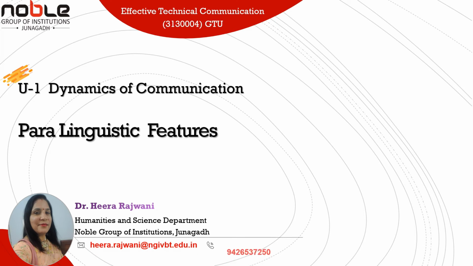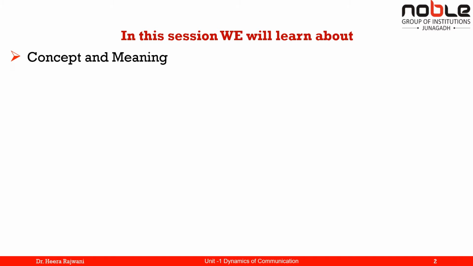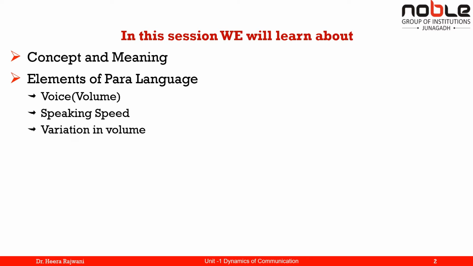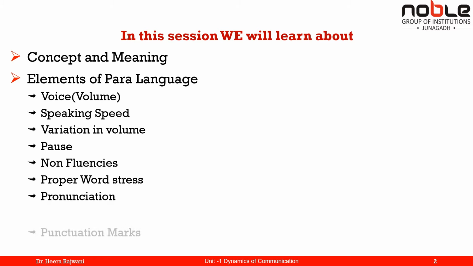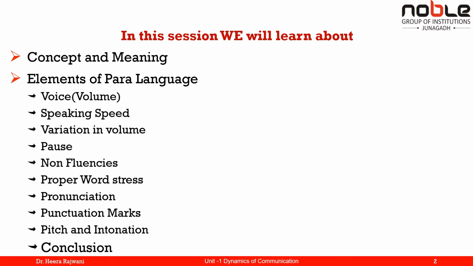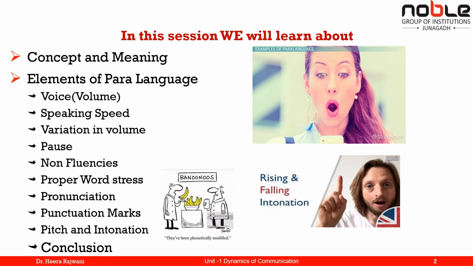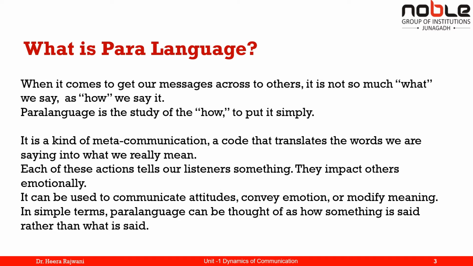In this unit, we will understand various things. In this session we will learn about the concept and meaning, elements of paralanguage: voice, speaking speed, variation in volume, pause, non-fluencies, proper word stress, pronunciation, punctuation marks, pitch and intonation, and in the end we will continue with the conclusion part of this video. So let's move on to the first point, paralanguage.